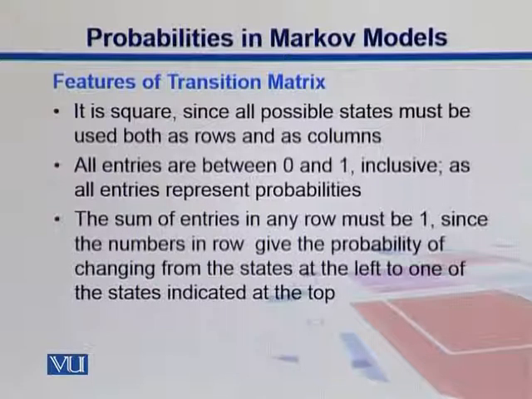It's a square matrix, and all possible states must be used both as rows and columns, and all entries are between 0 and 1 inclusive, since they represent probability. So no negative numbers and no numbers greater than 1. And the sum of entries in any row must be equal to 1, since the numbers in a row give the probability of changing from the state at the left to one of the states indicated at the top.